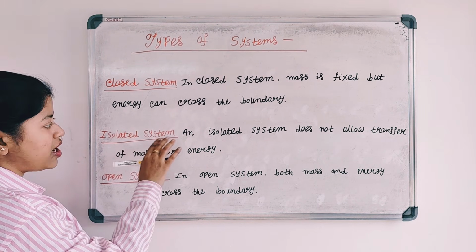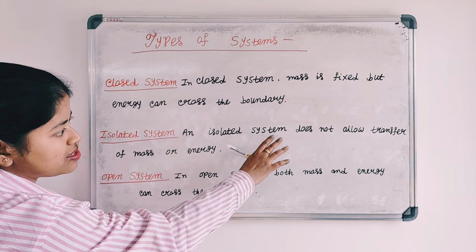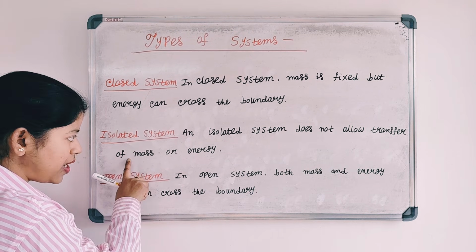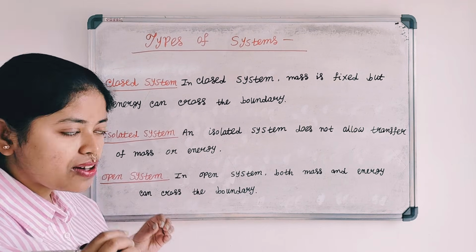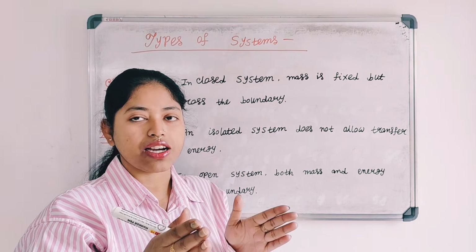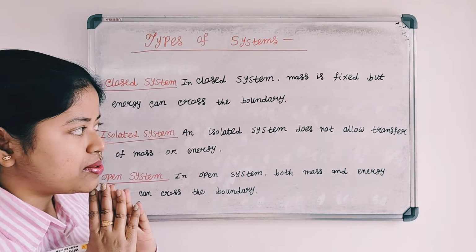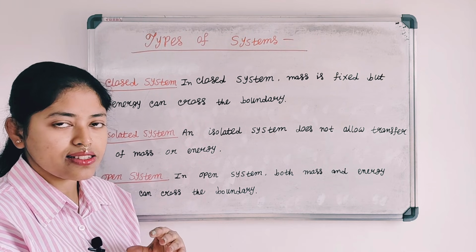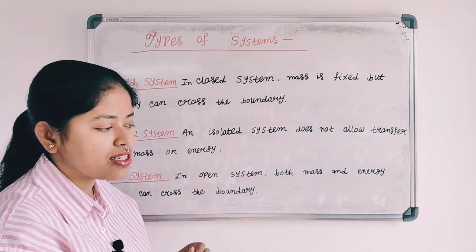And in the case of an isolated system, an isolated system does not allow transfer of mass or energy. So in an isolated system, mass and energy cannot cross the boundary. That means there is no exchange of mass and energy between the system and its surroundings.